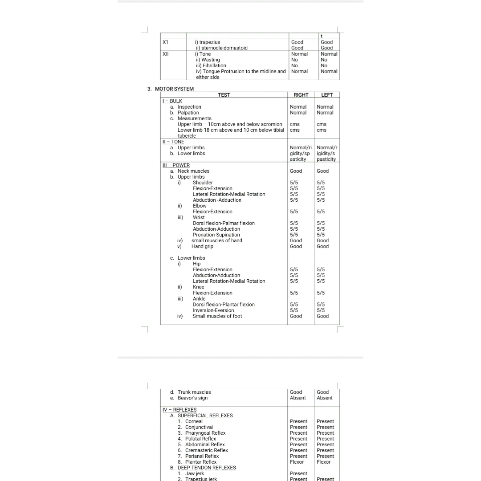Okay, then you have to check for the elbow flexion, extension, and the wrist, and you also have to know the muscles, what are the flexors, what are the extensors. So read about it, also the grading. And then the wrist, dorsiflexion, palmar flexion, abduction, adduction, pronation, supination movements, and the small muscles of the hand and the hand grips. So you have to write whether the power is 5/5 or not. So normal power is 5/5 against the full resistance. So you have to say like that.